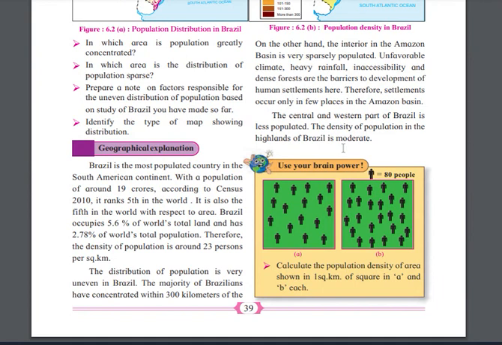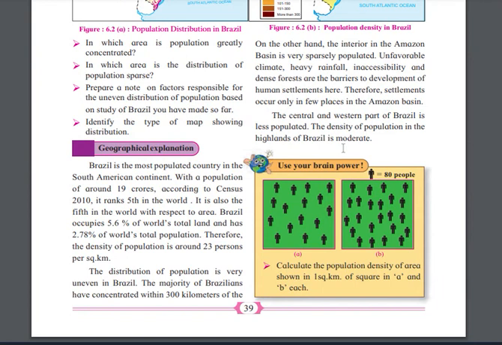In the South American continent, Brazil is one of the most populated. In the world, India is the most populated, and in Asia also it is the most populated. Brazil has a population of around 19 crores according to 2010, and now it has increased to 25 or 26 crore.